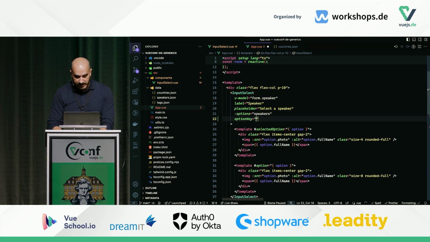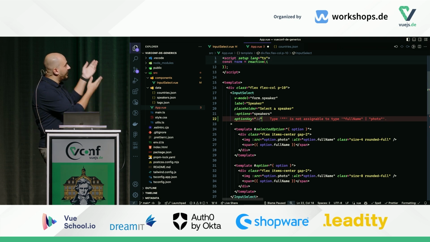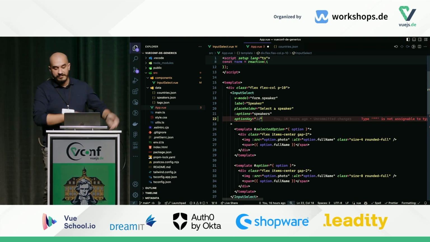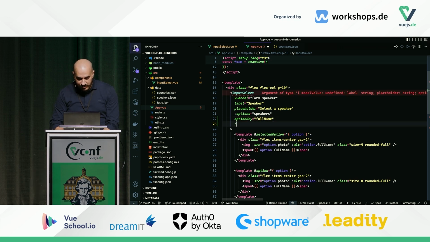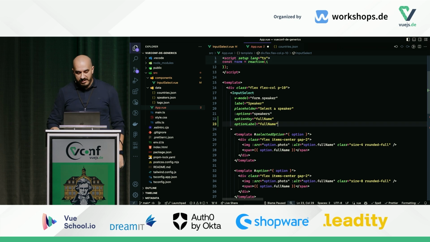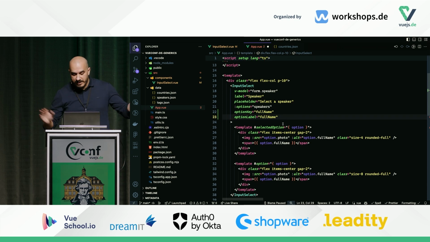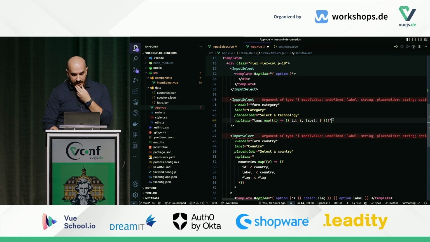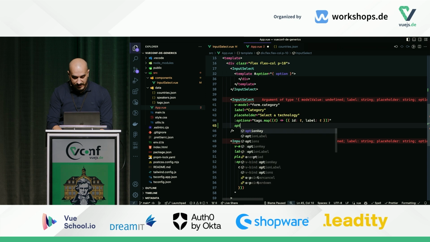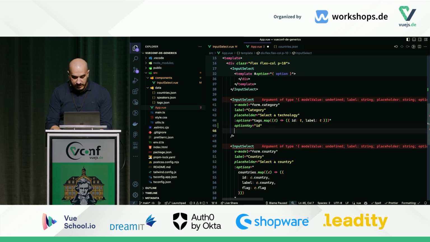So let's start with option key. And this should be, it already suggests this for me. It says it can be either a full name or a photo. So let's just say full name. And then we need to pass in an option label. And I think full name is fine as well. And we don't get any errors anymore. Down there, we still have the issue here because we map this to something that has an ID and a label. So let's do the same thing here. So option key is ID, option label is label.